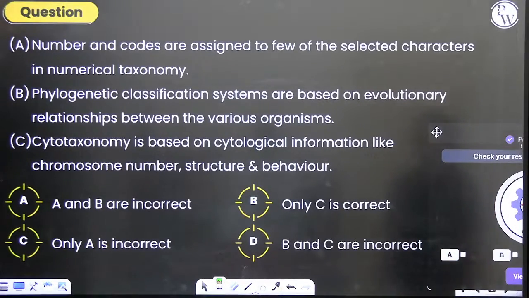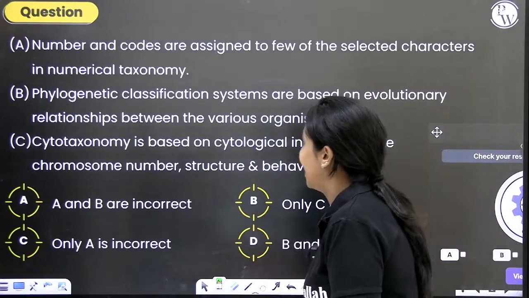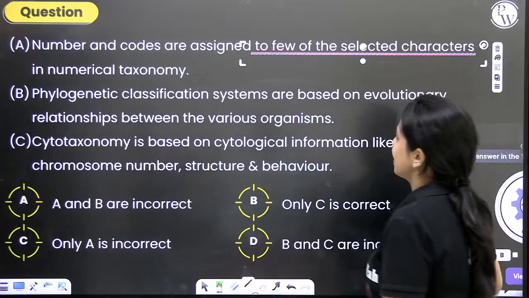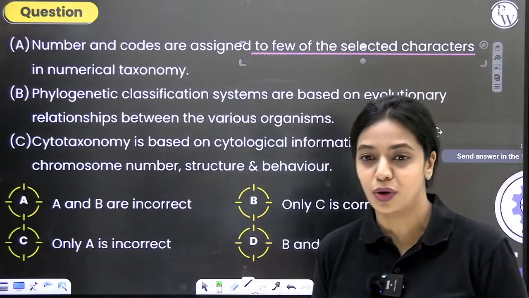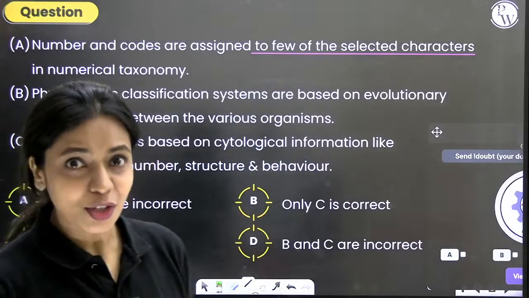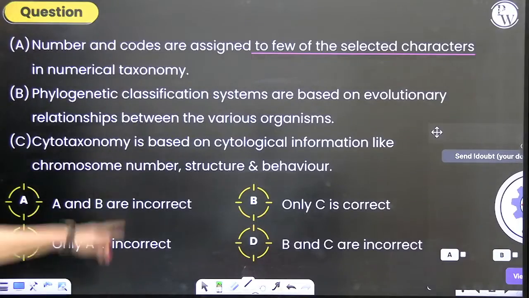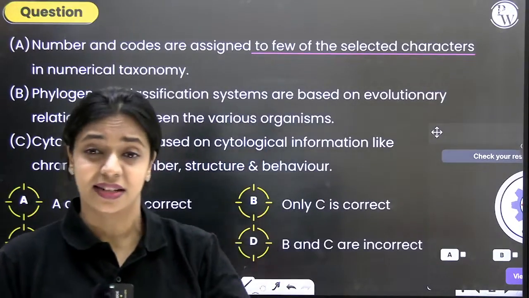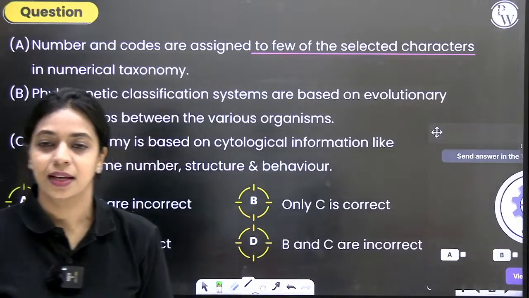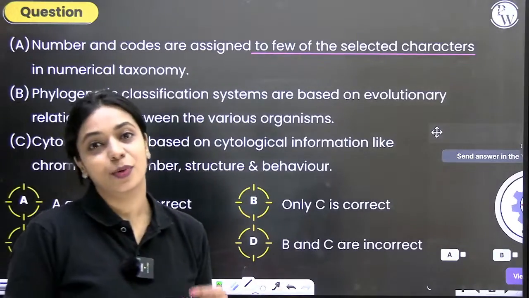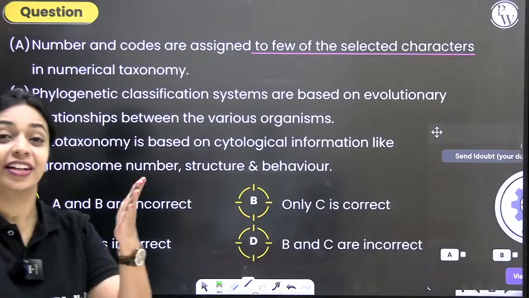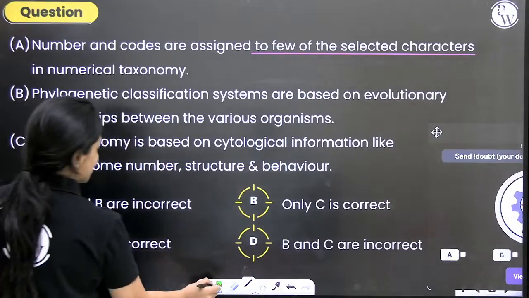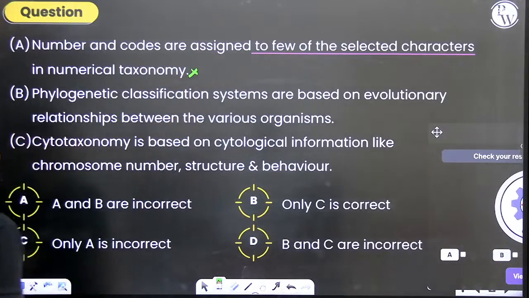What is given to us in the first statement? Numbers and codes are assigned to a few of the selected characters in numerical taxonomy. Is it true or false? Is it only to a few of the selected characters? I told you, you can consider as many as 100 characters simultaneously. So it's not just a few characters, which makes this statement not correct.